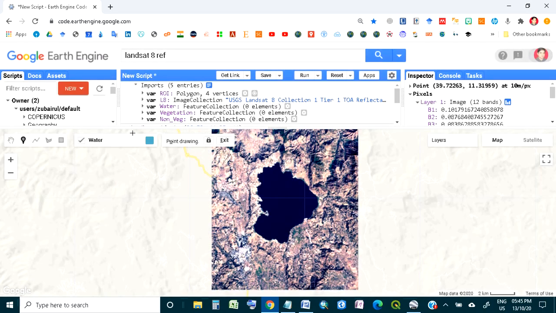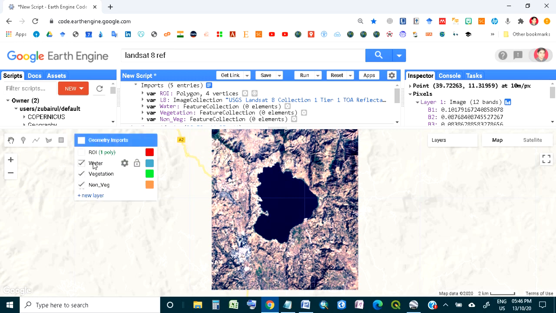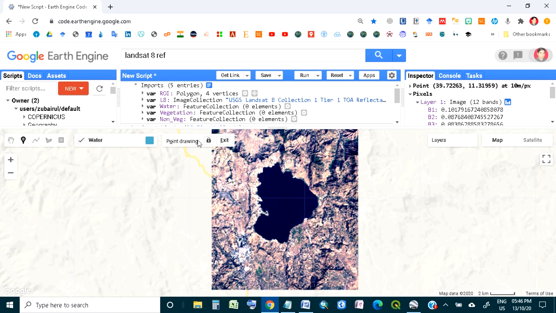Now I will mark the points. It's easier. I can take the point, I can take this shape also, and I can take these rectangles also here. So let's take this marker, and this is water here. Remember, if you want to draw continuously, then it should be locked.